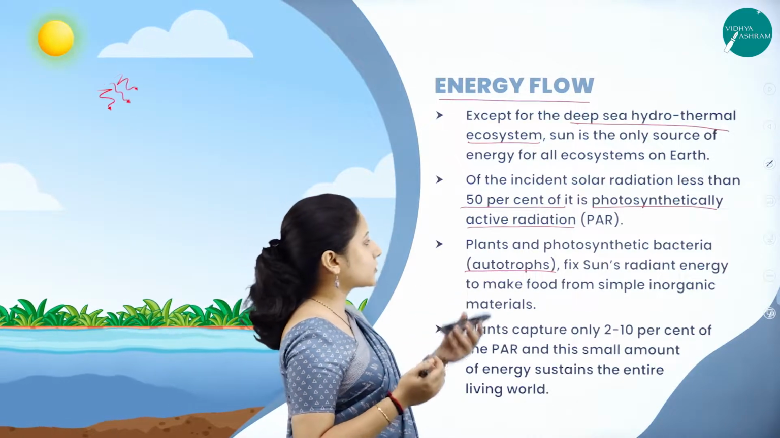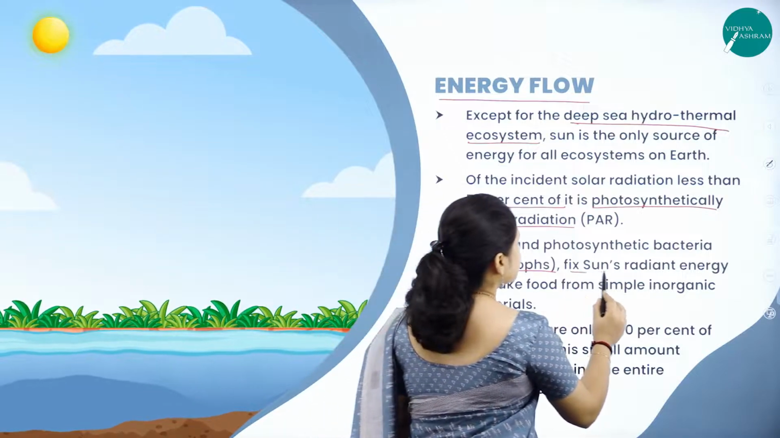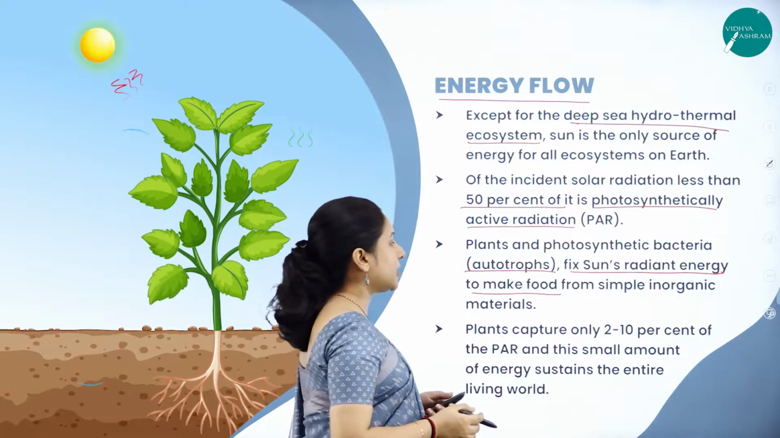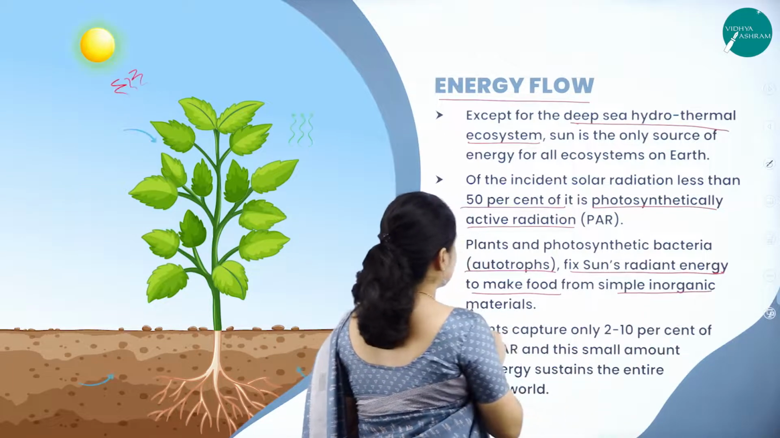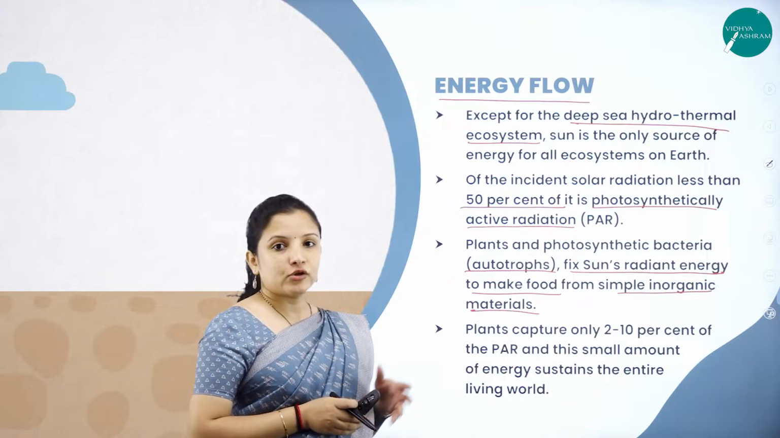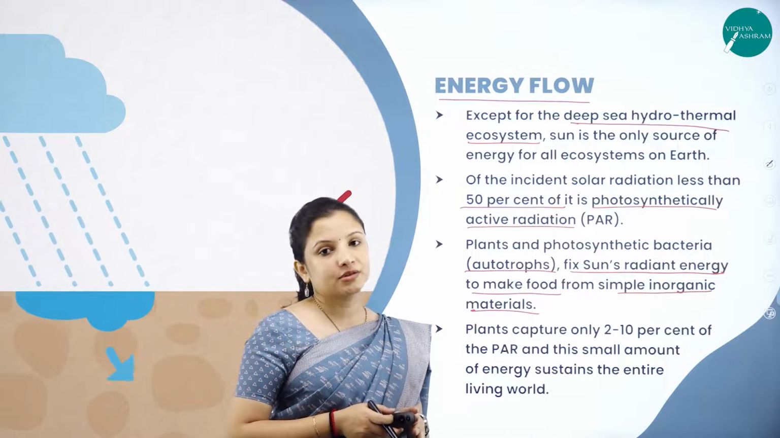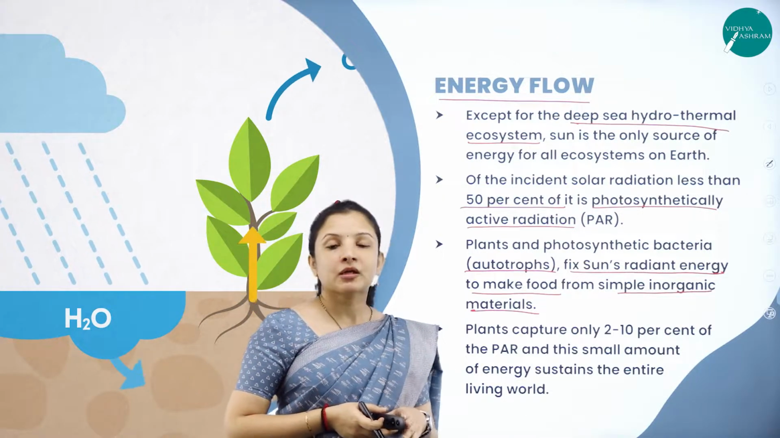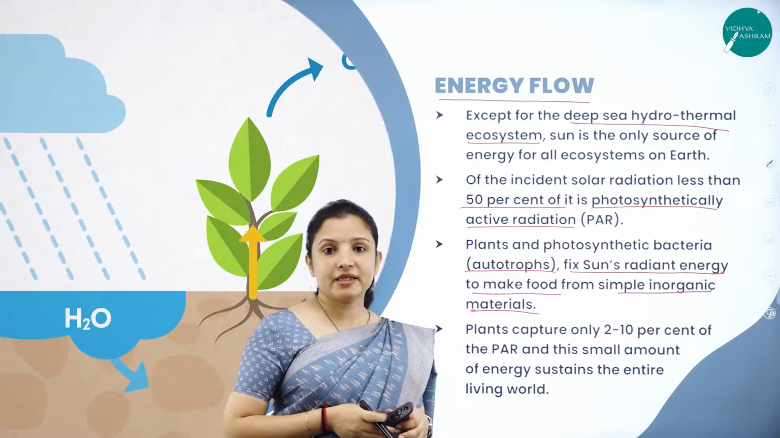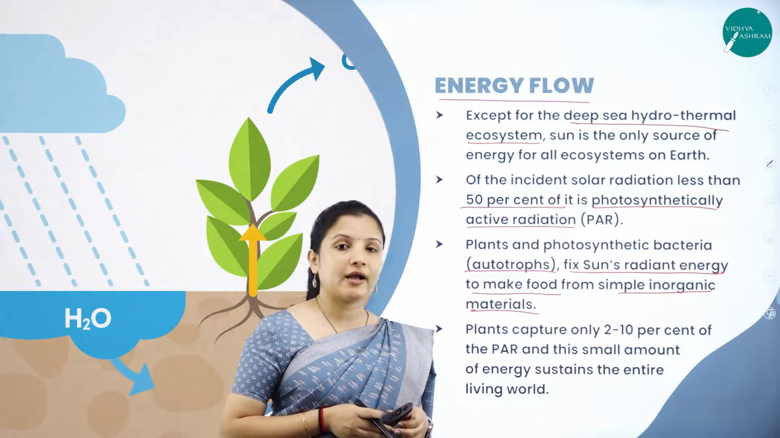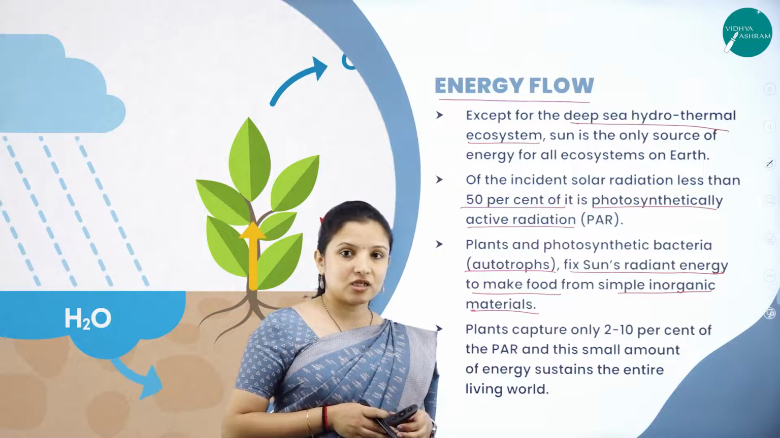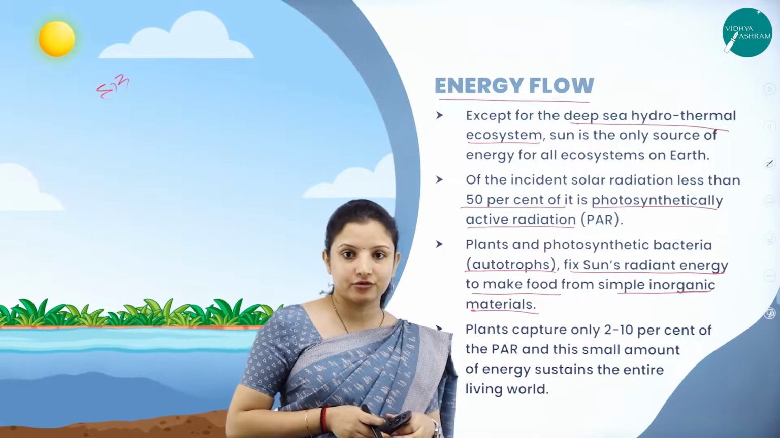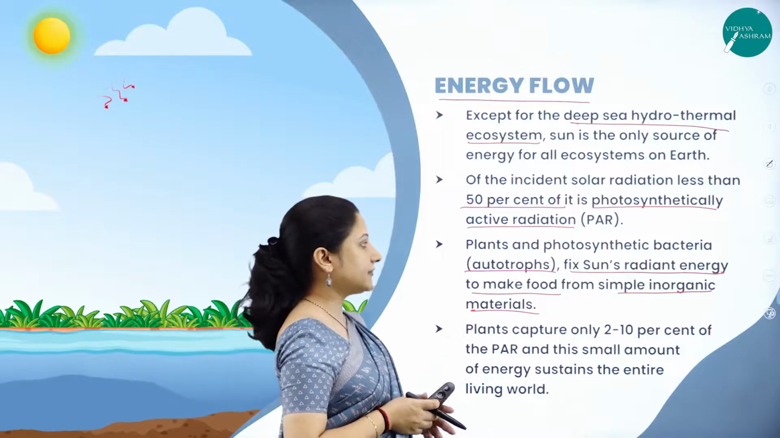So these autotrophs fix the sun's radiant energy to make food from simple inorganic materials. You have studied this in your first PUC under photosynthesis in plants: using simple raw materials such as carbon dioxide and water, and in the presence of the sun's energy, how food is produced by the plants, right? How it gets converted into glucose, how glucose is formed. All that we have studied.